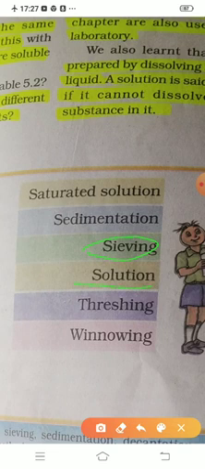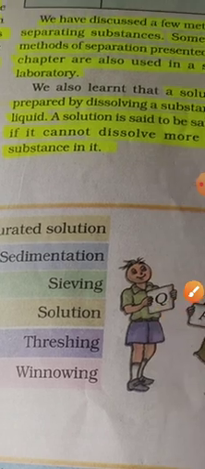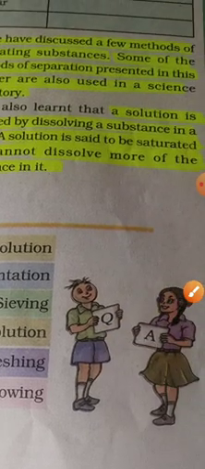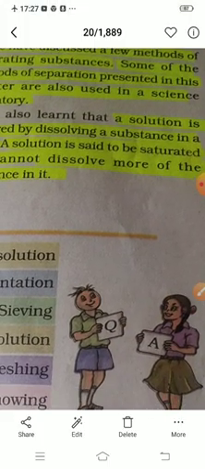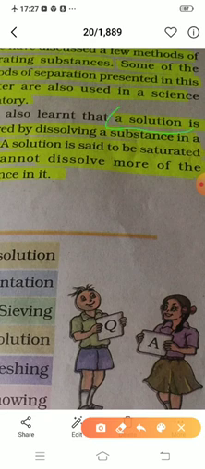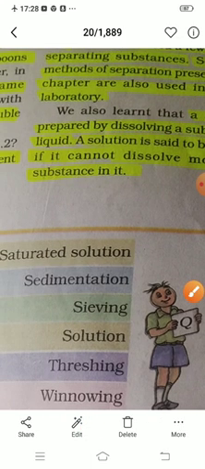What is solution? A solution, here it is given, children. A solution is prepared by dissolving a substance in a liquid, that is known as solution.